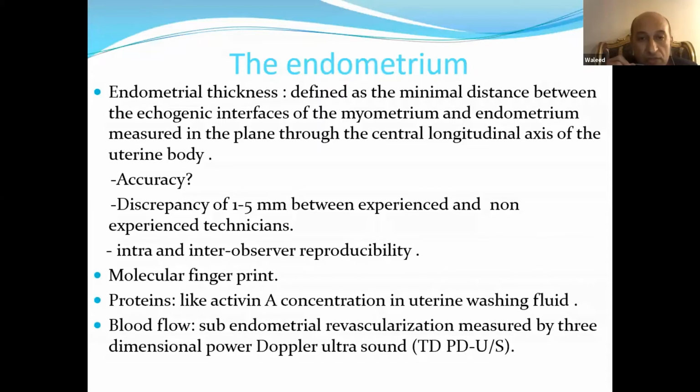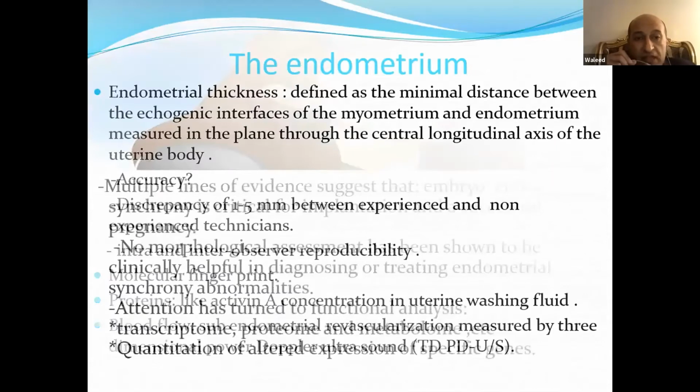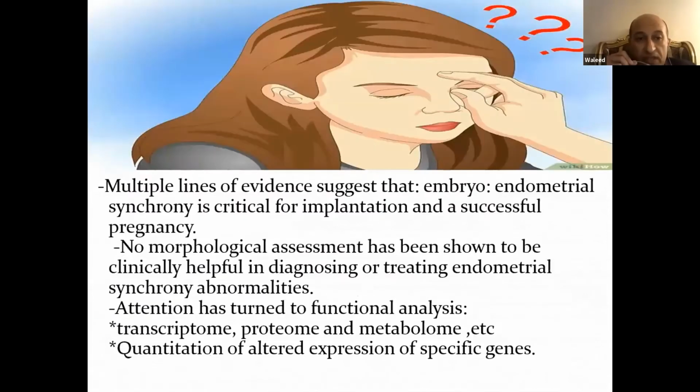70 or 80 proteins, and mentioned 17 to 18 most important proteins in the endometrium that can affect the implantation. Blood flow, subendometrial revascularization measured by 3-dimensional power Doppler ultrasound or Doppler ultrasound. Multiple lines of evidence suggest that embryo endometrial synchrony is critical for implantation and successful pregnancy. No morphological assessment has been shown